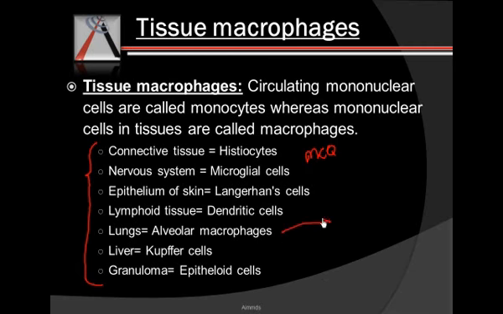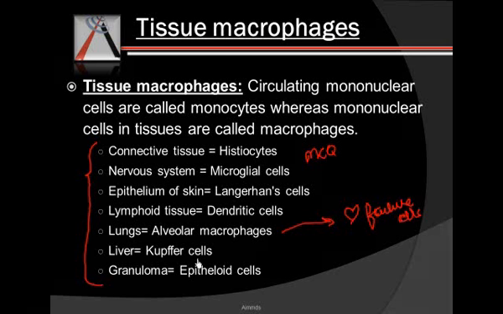At this point, do you remember the heart failure cells? Which are nothing but hemosiderin-laden alveolar macrophages. Alveolar macrophages had ingested the extravasated blood. Then in the liver, we have the Kupffer cells, and in granuloma, these cells are called epithelioid cells.